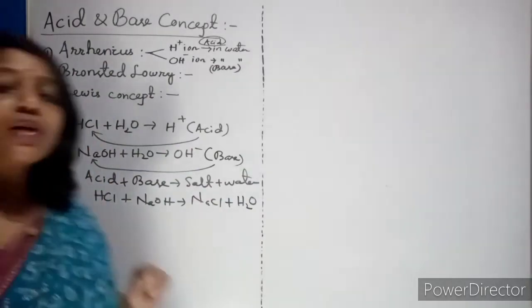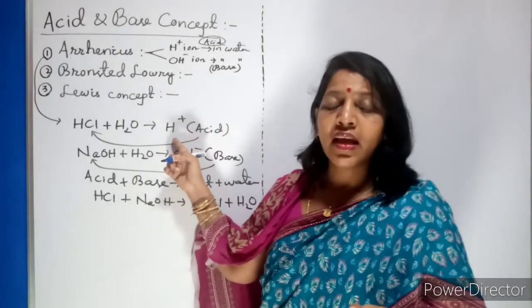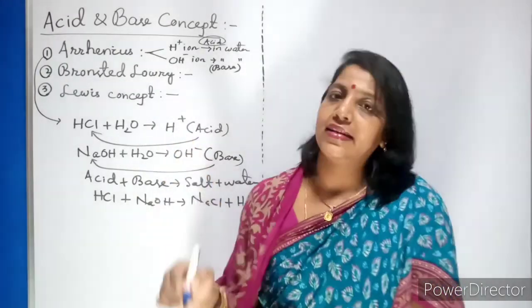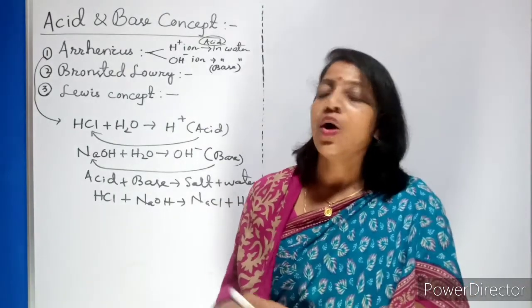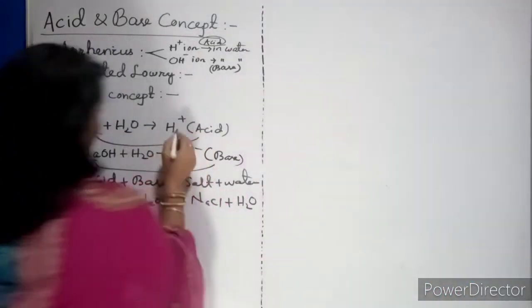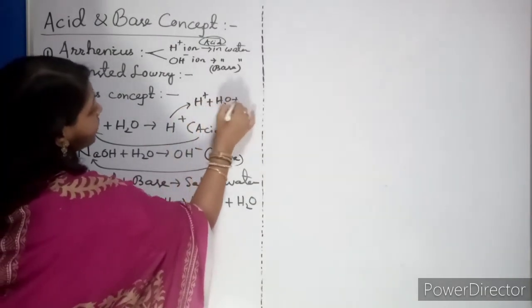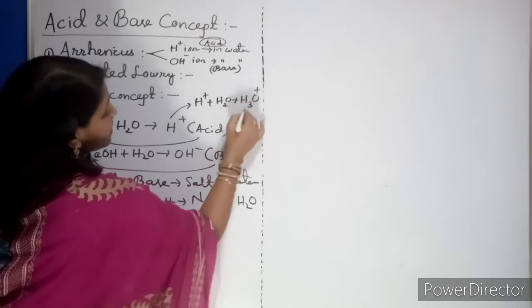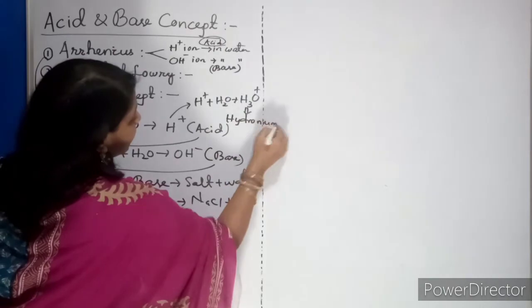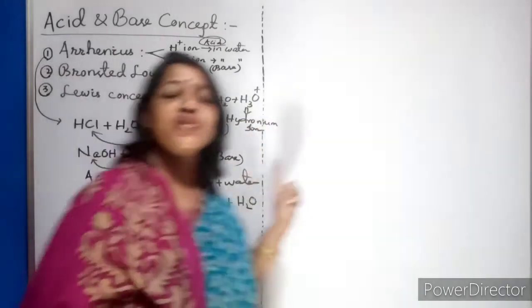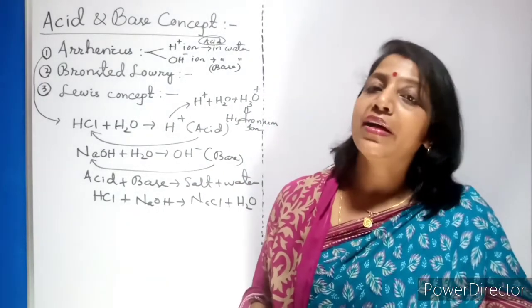Clear? Now here I want to mention one important thing. When you say H+ ion, actually it is highly reactive. It never exists independently. So in what form does it exist? Always as H+ reacts with water, it gives you H3O+. What is it called? It is called the hydronium ion. Now what is the structure of this hydronium ion? It is a trigonal pyramidal structure.